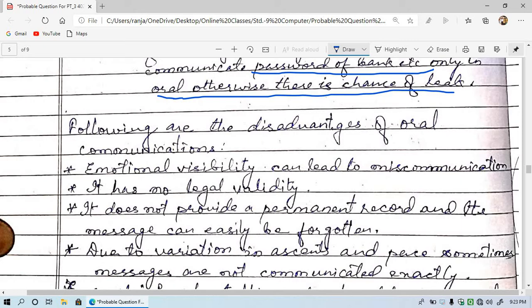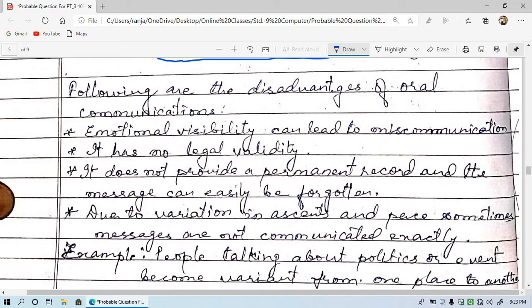You have seen many times on television that foreign leaders were laughing, and such things come many times. So emotional visibility can lead to miscommunication. It is required that whatever you are saying, the same thing should be on your face and in your expression also.